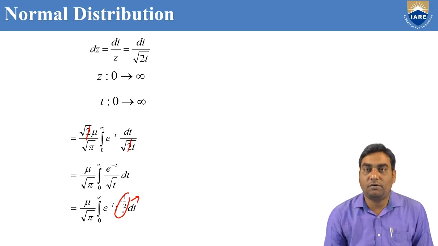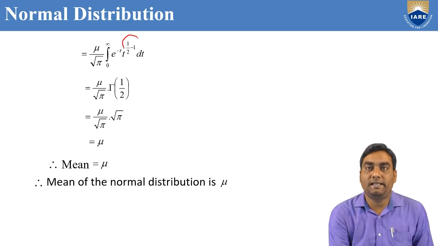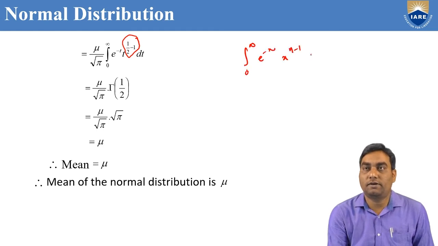Again, this is in the form of the gamma n formula. Minus 1 by 2 can be written as 1 by 2 minus 1. Now this is in the form of the integral 0 to infinity e power minus x into x power n minus 1 dx. This is the gamma n formula.